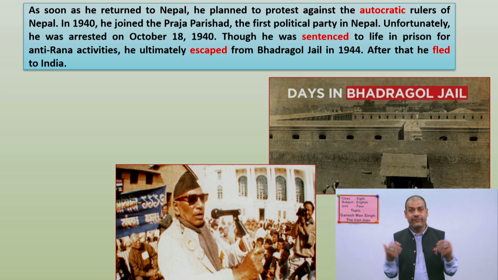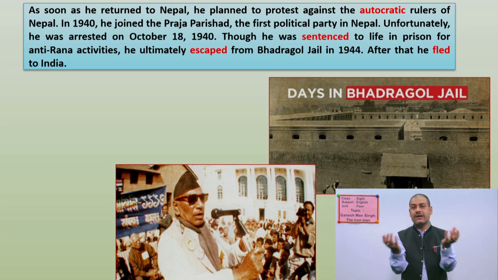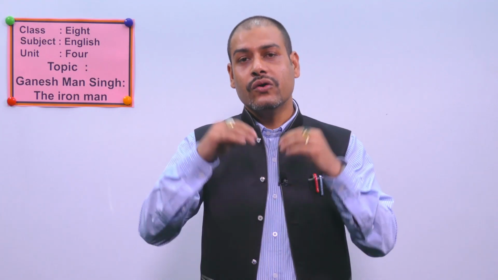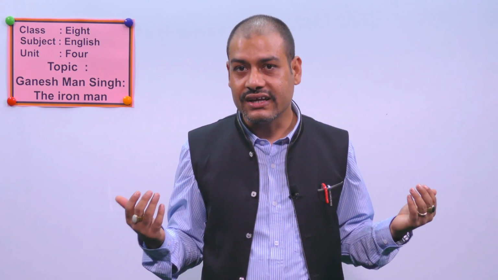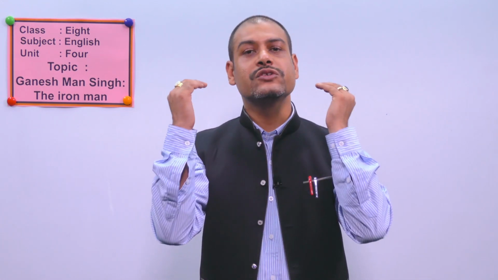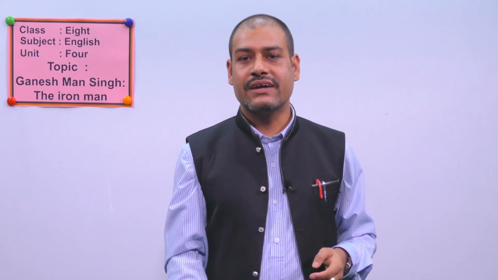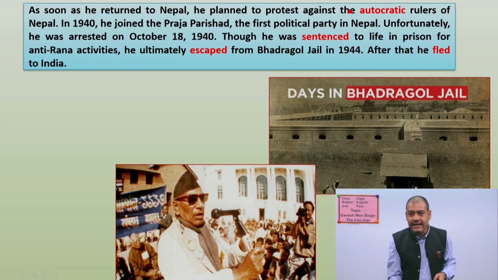We did not have freedom. We should not speak about Rana, against Rana. We could not do the activities, whatever we liked. So we were not free. So to give this freedom to the Nepalese people at that time, he planned to go against the Ranas. When he tried to go against the Ranas at that time, only one person could do nothing, okay?